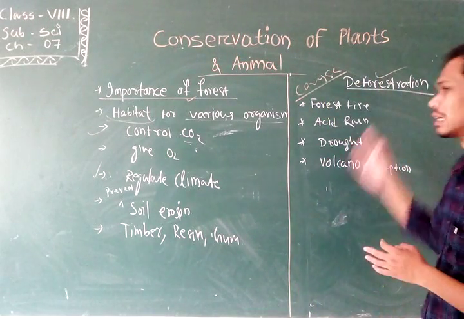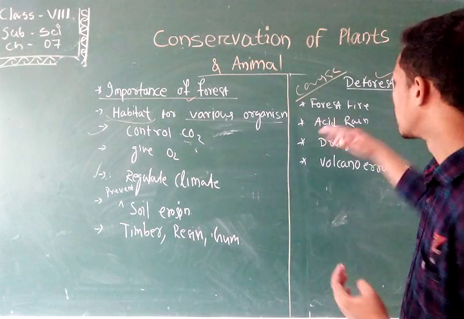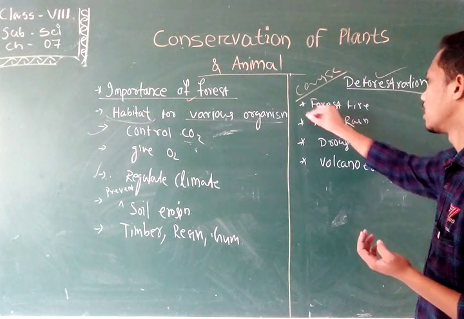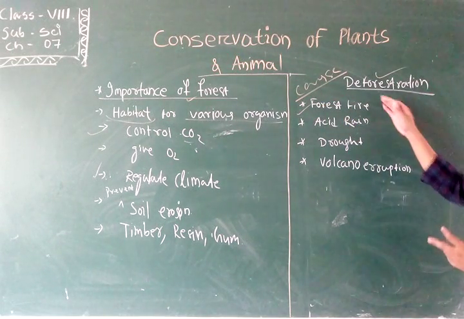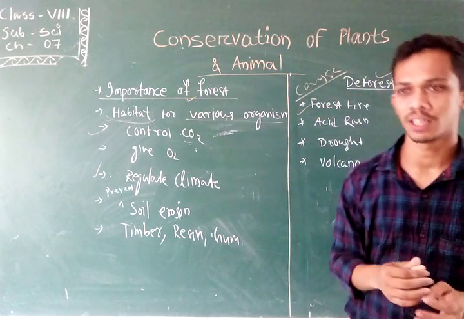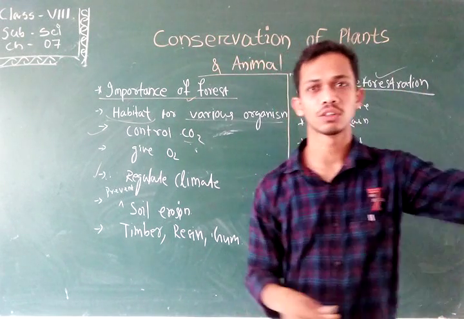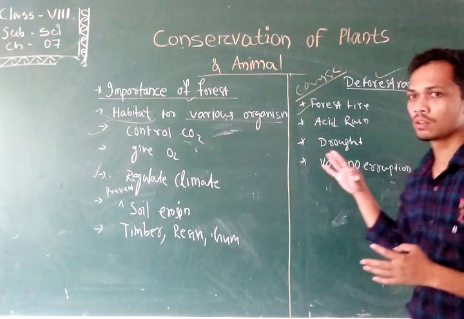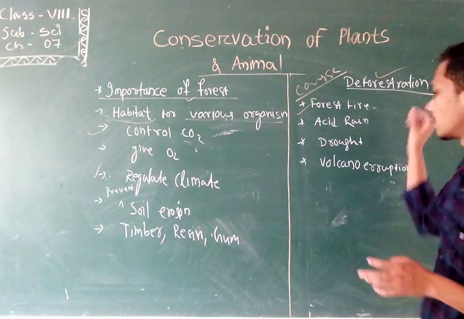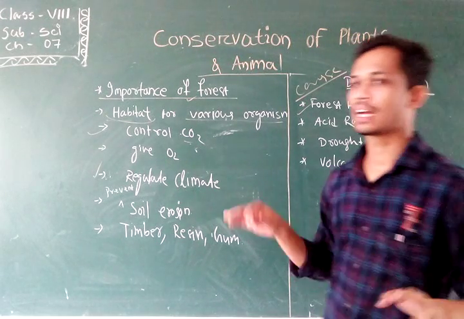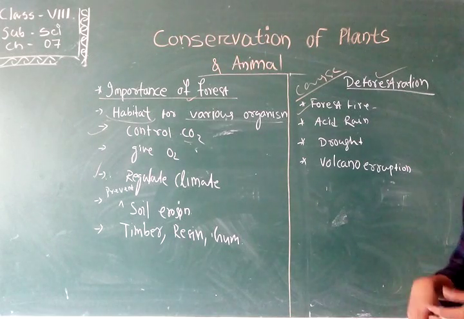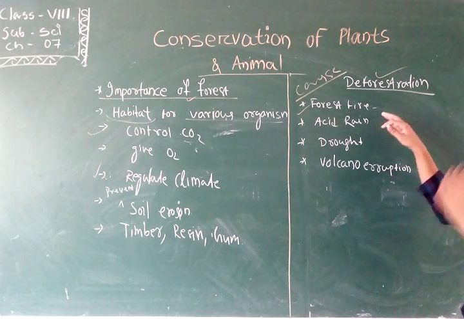Deforestation has some natural causes and is also responsible for some man-made actions. First, the maximum deforestation is caused by forest fire. Students, you have seen in a nearby forest lines of fire burning over the forest. Forest fires occur in the summer season. At that time, dry leaves and dry wood are present in plenty, so forest fires occur the most.